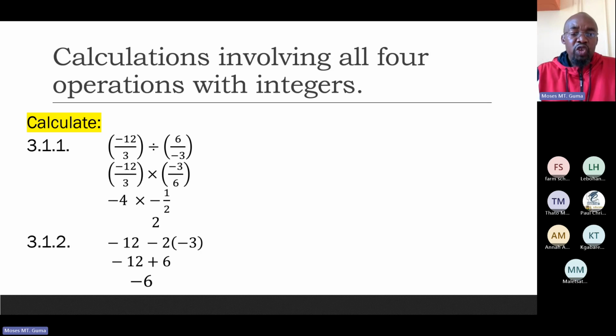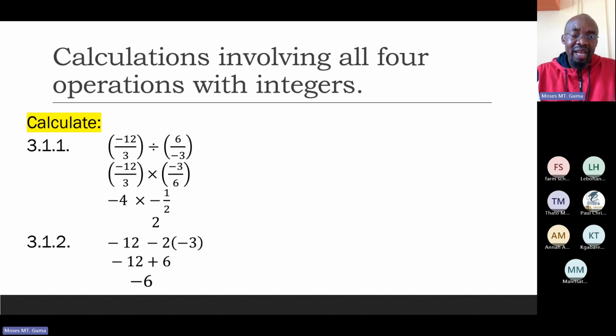Next example. Now we are calculating integers with all 4 operations in mathematics. 4 operations, I'm talking about addition, subtraction, division, and multiplication. We have to calculate, into minus 12 divided by 3, close bracket, divided by, into 6 divided by minus 3.